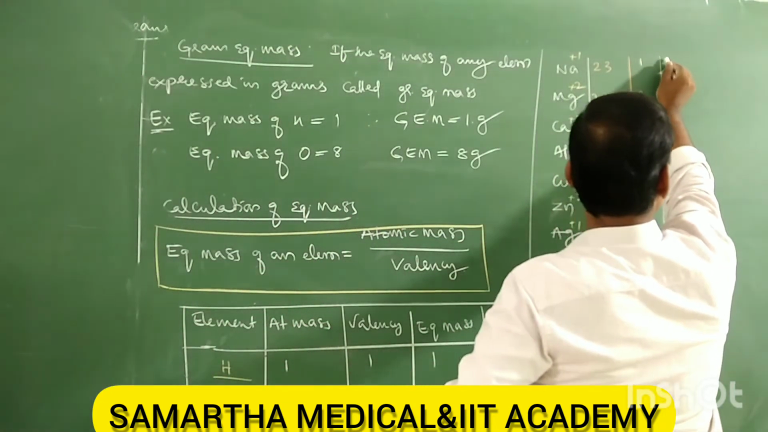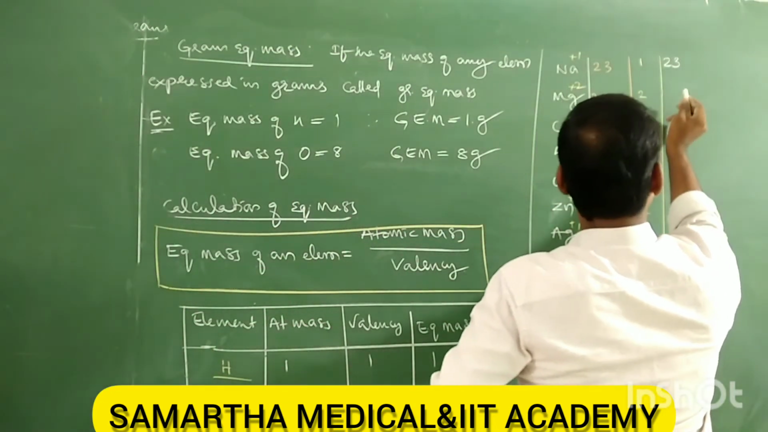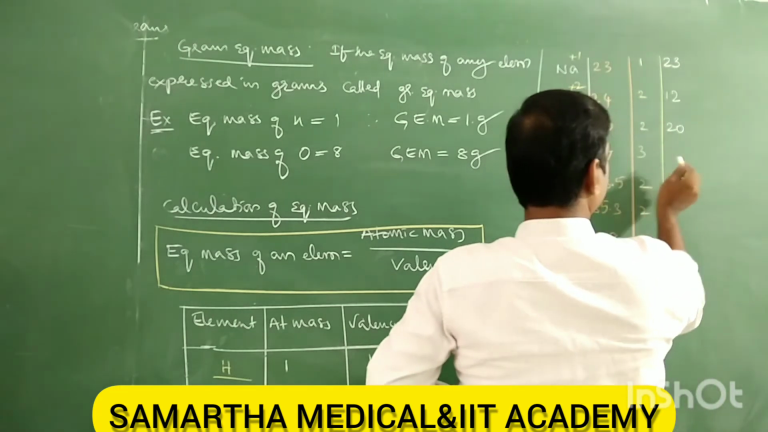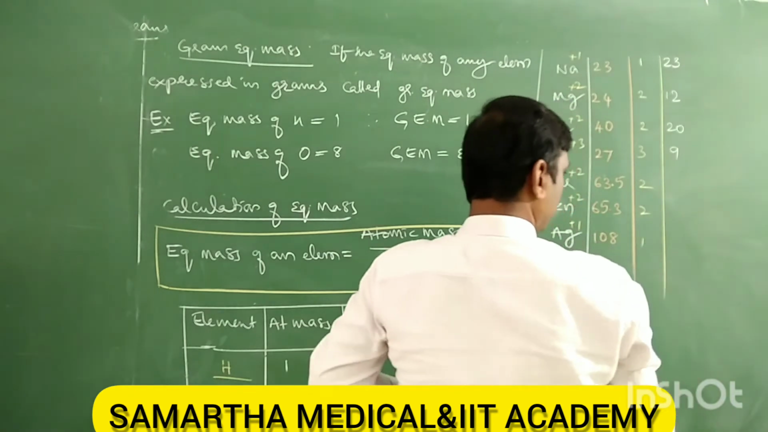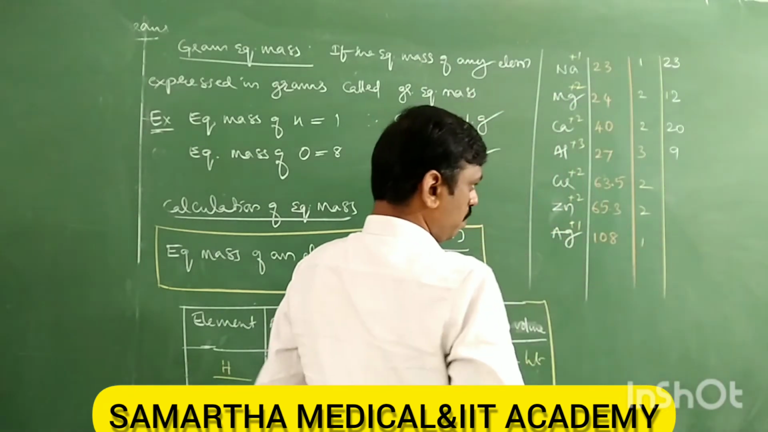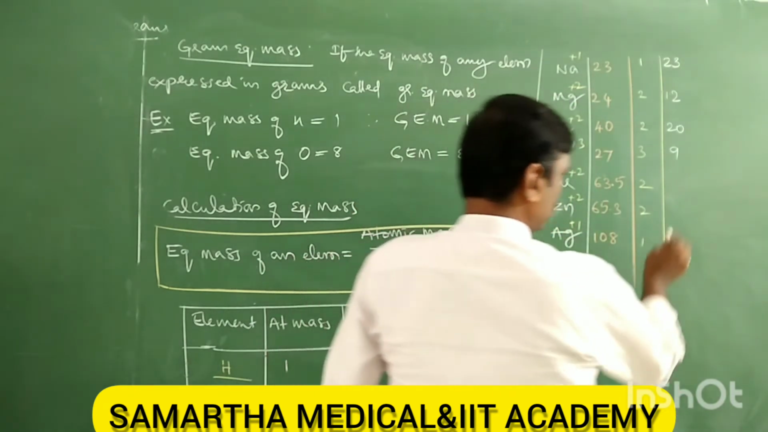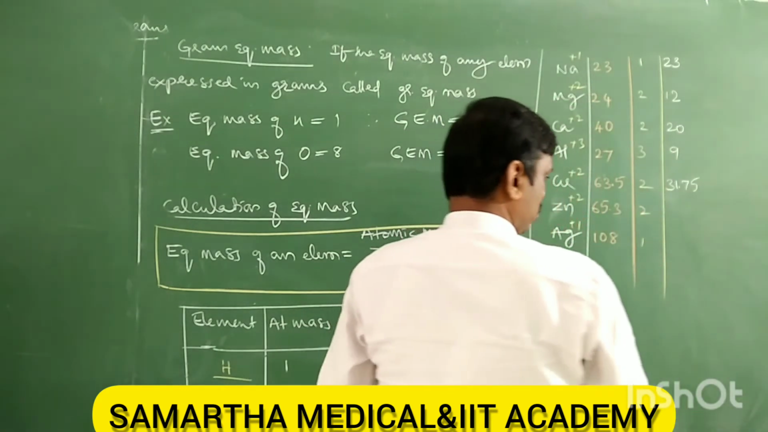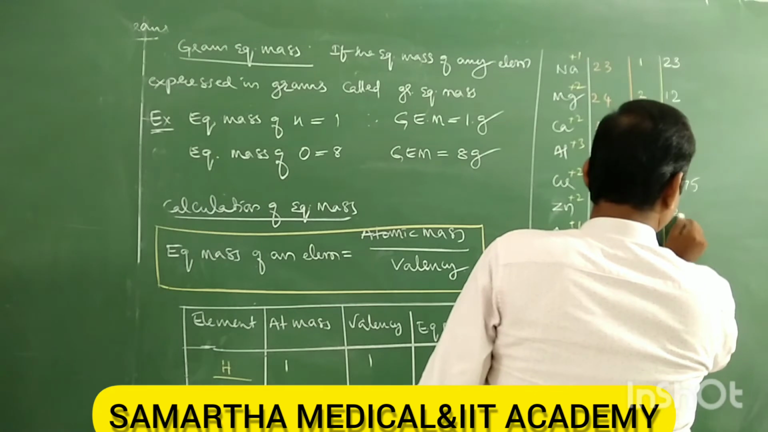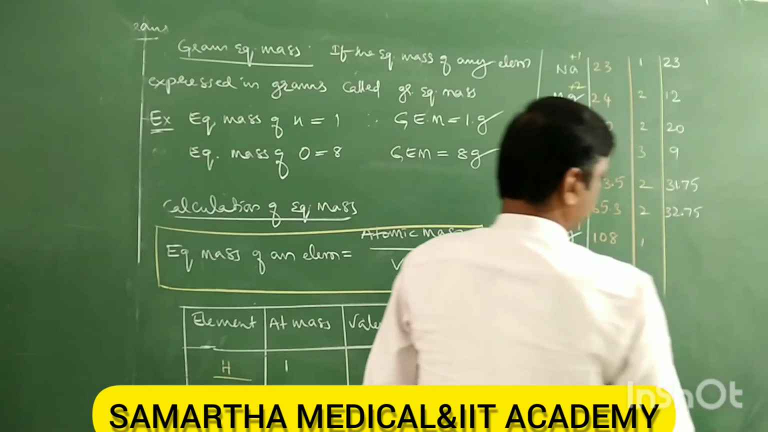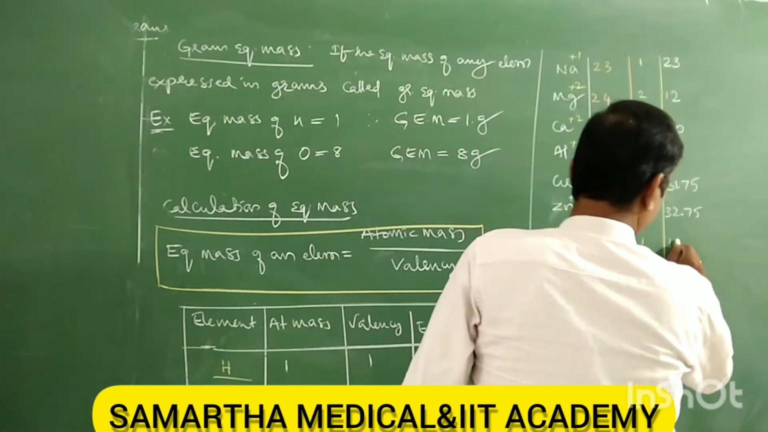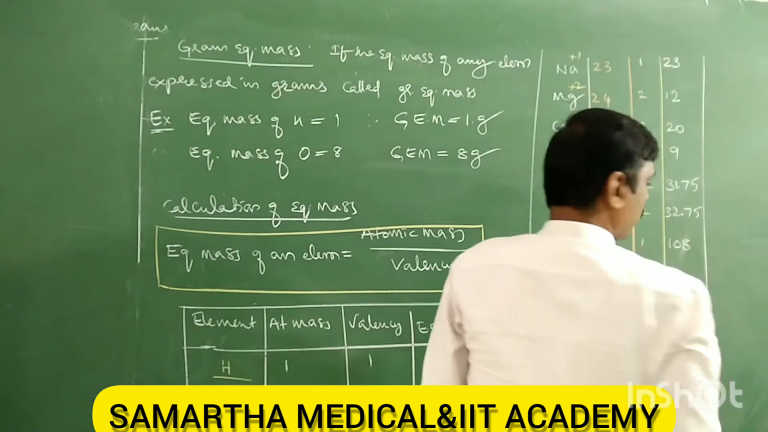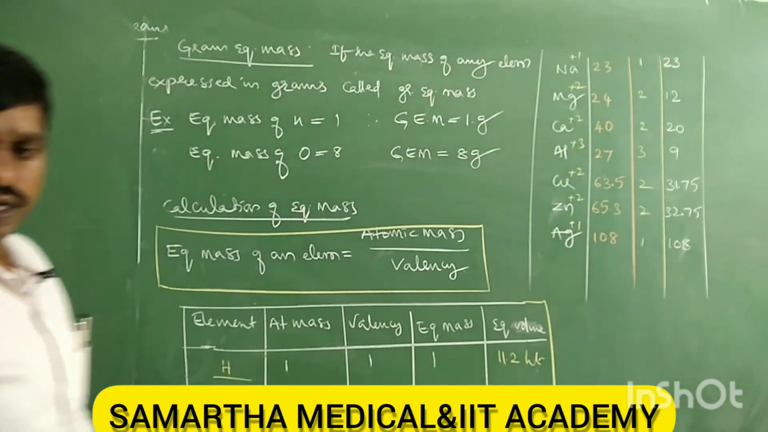Okay. So sodium is 23, magnesium is 12, calcium 20, aluminium 9. Copper is 63.5 divided by 2, which is 31.75, approximately 32. Silver is 108. These are the equivalent masses.